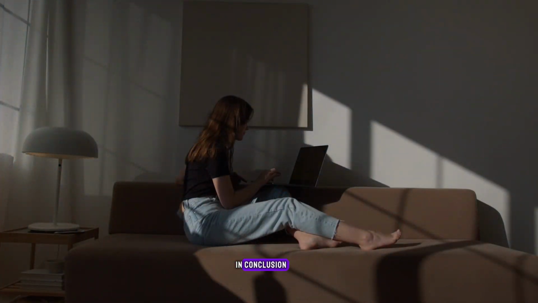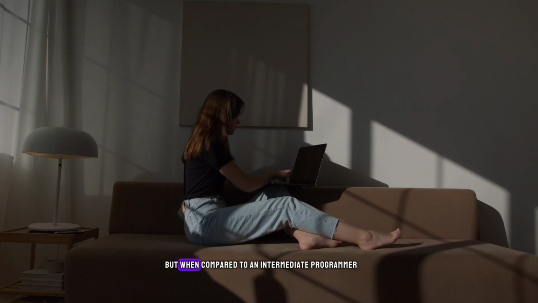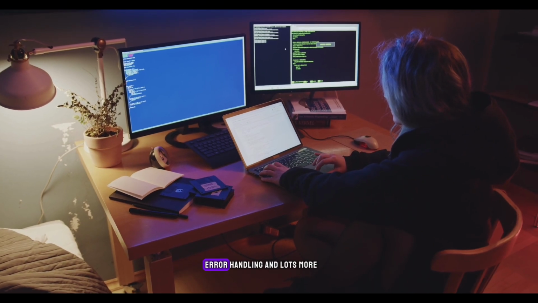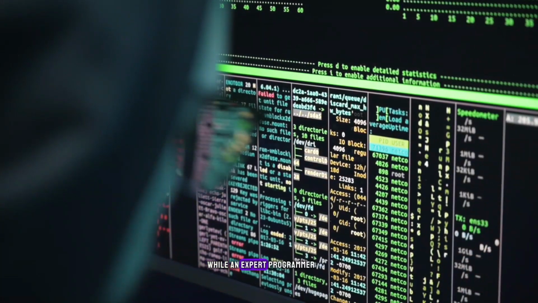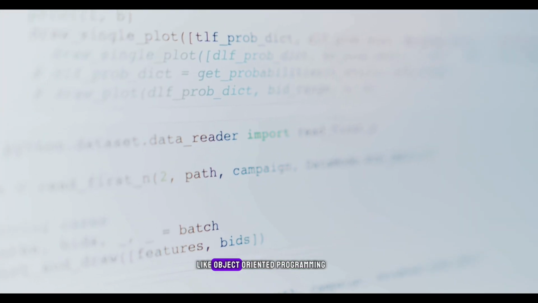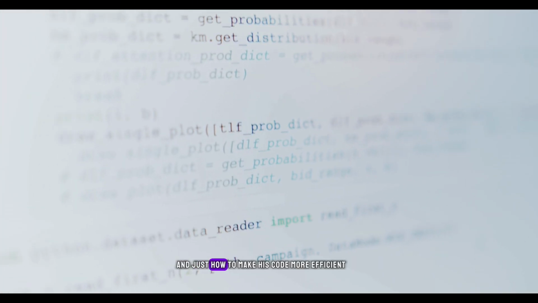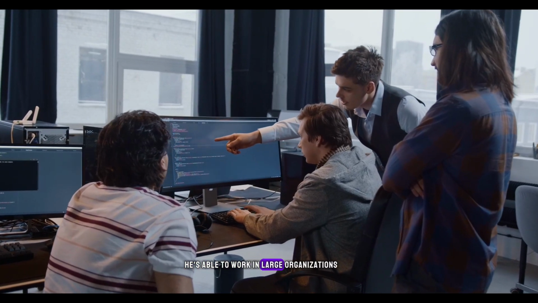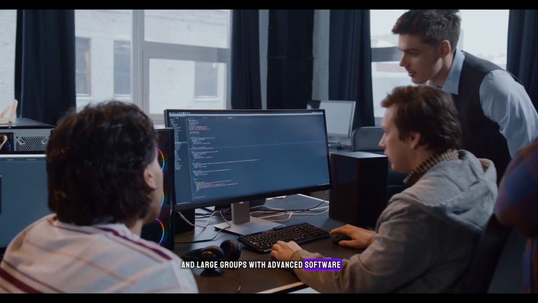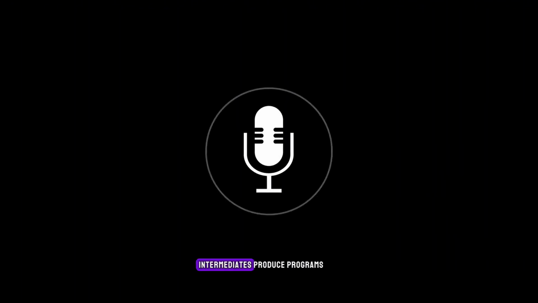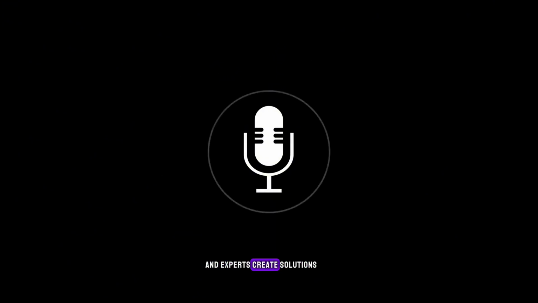In conclusion, a beginner programmer just knows the basic stuff, so he can't do a lot. But compared to an intermediate programmer who knows advanced concepts like functions, error handling, and lots more, an expert programmer has a profound understanding of the language and knows advanced concepts like object-oriented programming, and just how to make his code more efficient and maintainable, so he's able to work in large organizations and large groups with advanced software. Note that beginners just write code, intermediates produce programs, and experts create solutions.